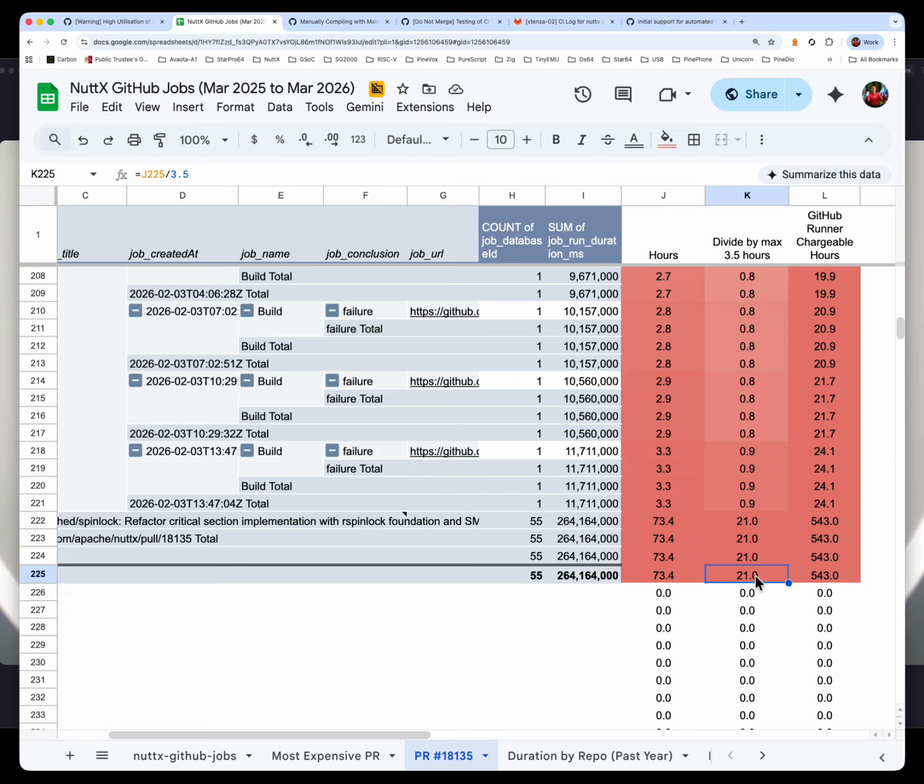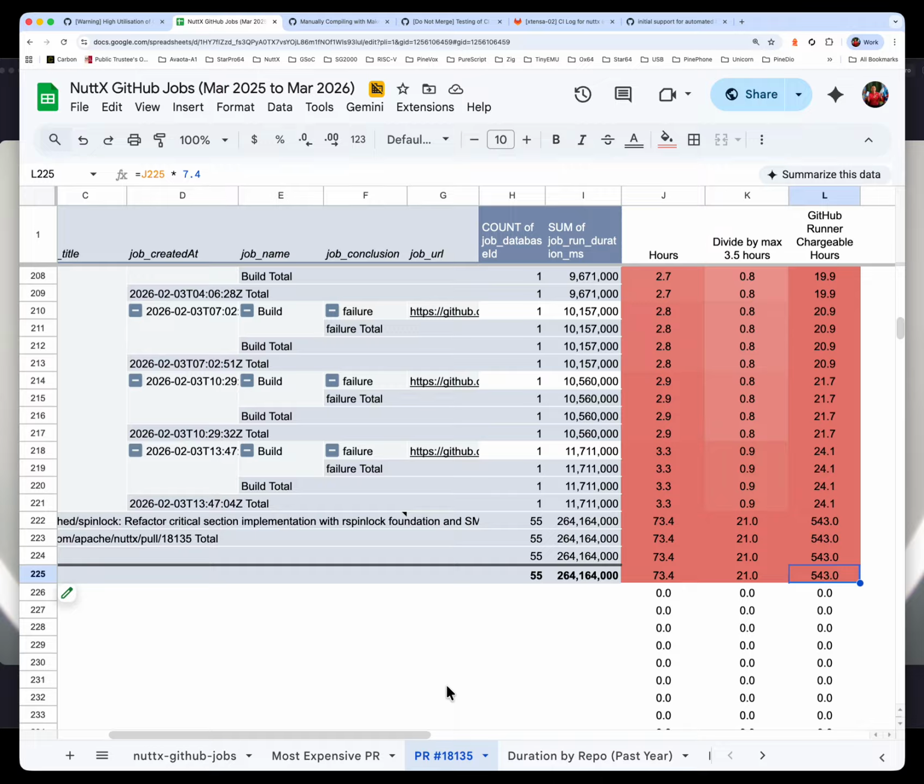How much time was charged to the NuttX project in terms of GitHub runners? Well, here's the number here. We'll take this number, multiply by 7.4. 7.4 is our concurrency factor.